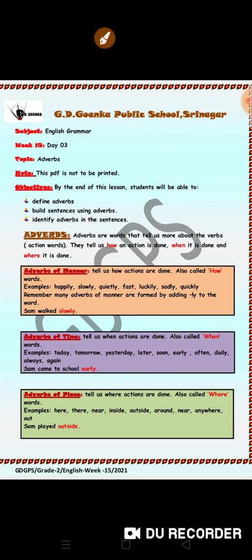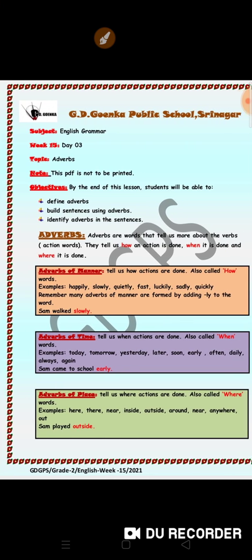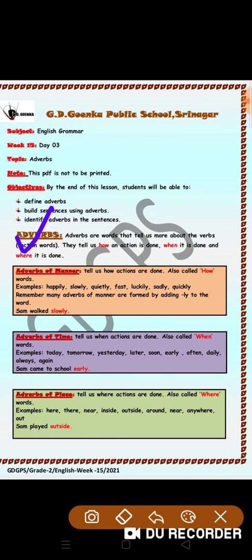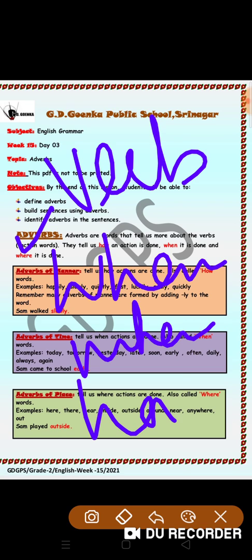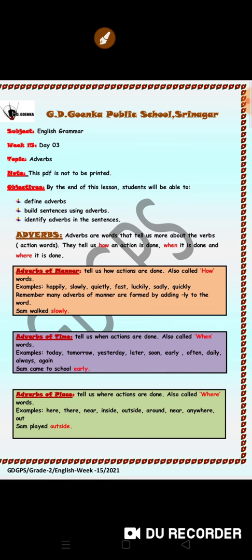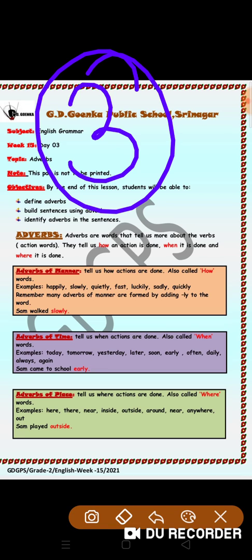So adverbs are words that tell us more about verbs, or add to the meaning of verbs. Okay, so it adds meaning to the verb. They tell us when, where, and how an action is done. So now there are three types of adverbs: adverbs of manner, adverbs of time, and adverbs of place.